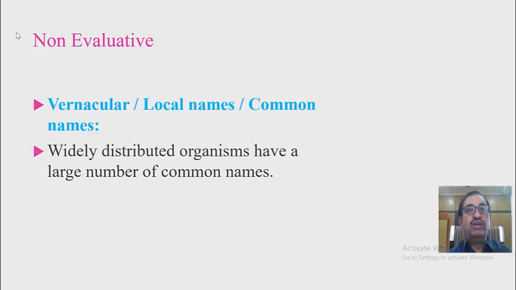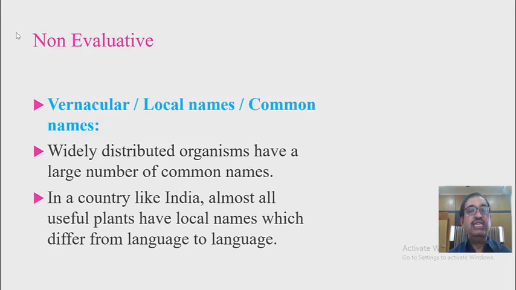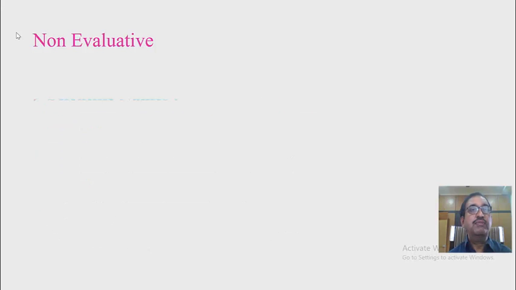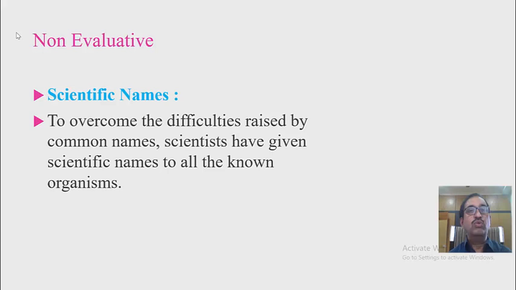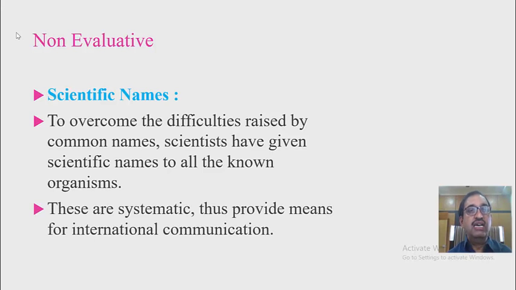Widely distributed organisms have a large number of common names. In a country like India, almost all useful plants have local names which differ from language to language. Scientific name. To overcome the difficulties raised by common names, scientists have given scientific names to all the known organisms. Systematics thus provides a means for international communication.